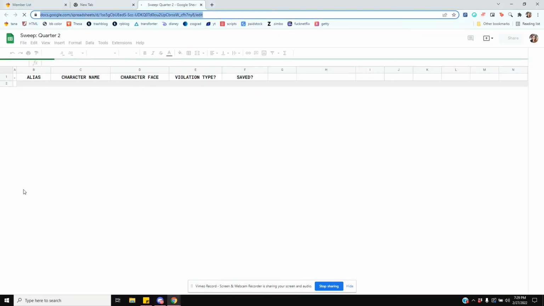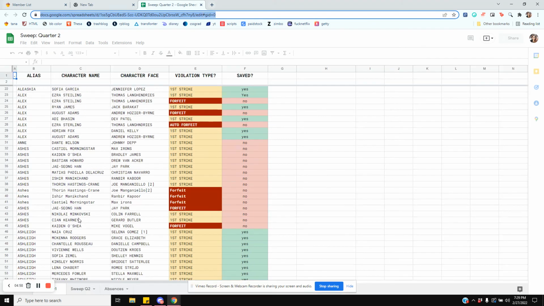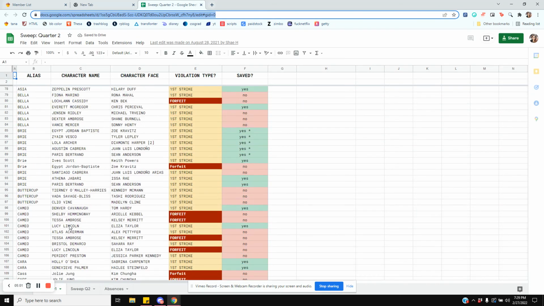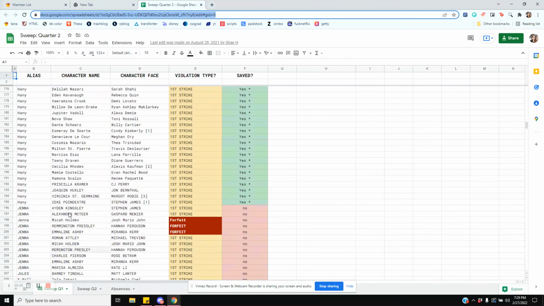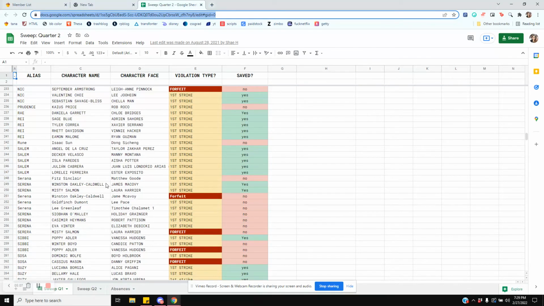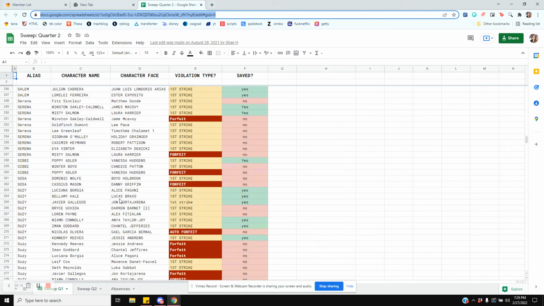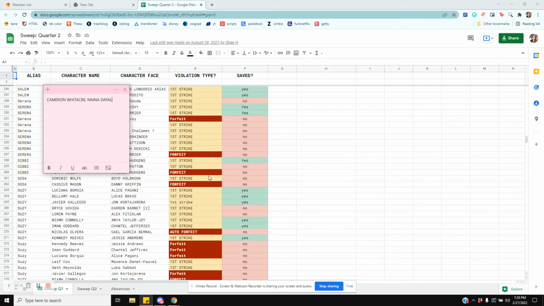Yes. So this, you're going to update here with the person's name. I might just take out the alias because the alias right now is kind of unimportant. We'll see how I feel in a second, but alias, name, face, first strike, second strike, or forfeit, saved, yes or no. So you're going to update these names as you go. I usually do it as I go, but it's up to you how you want to do it. Some people wait until they send out the PM and then slowly update it. I like to update it as I go.